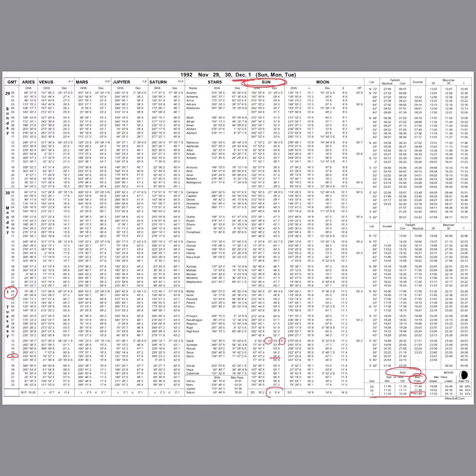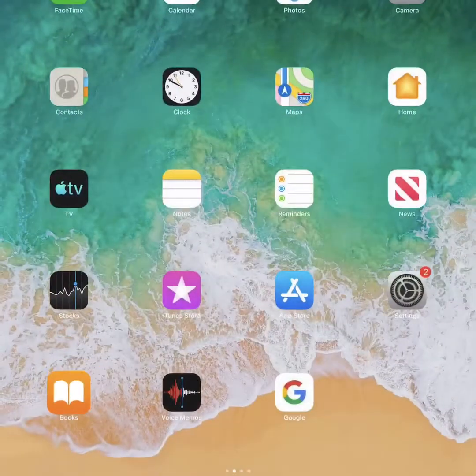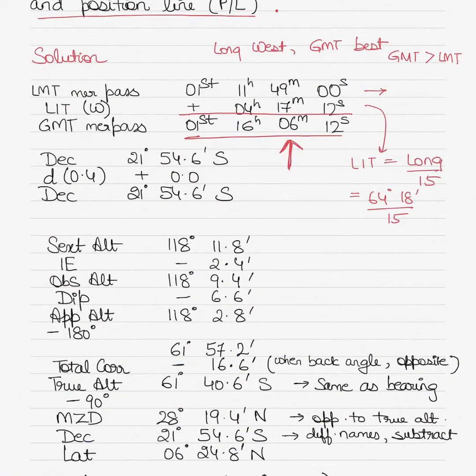So the D value is 0.4. Alright, the D value is 0.4. We'll be using the D value to get the D correction value. So the D value is 0.4 and we can see the declination is increasing. So we go back, we write down our declination. 21 degrees 54.6 is our declination. The D value of 0.4 is written here.